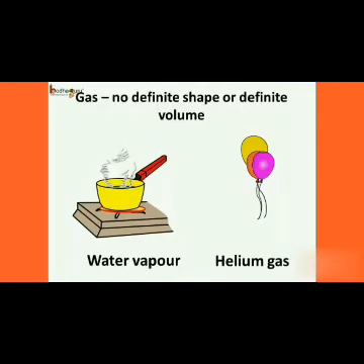So we can say water vapor and the helium gas, which is used to fill in the balloons that fly in the air, are gases. A gas has no definite shape or definite volume, and it flows very easily, much faster than the liquids.